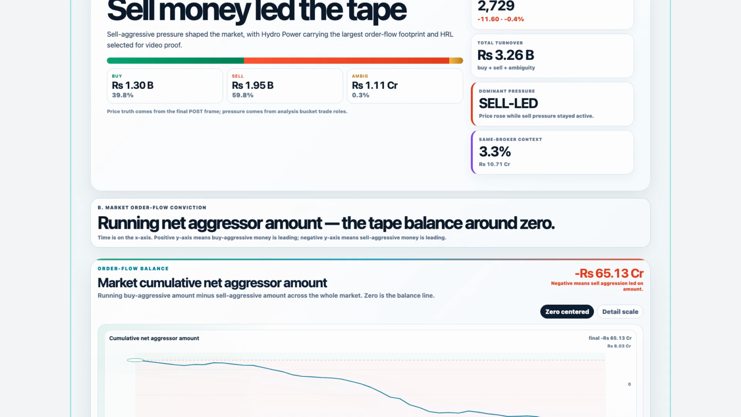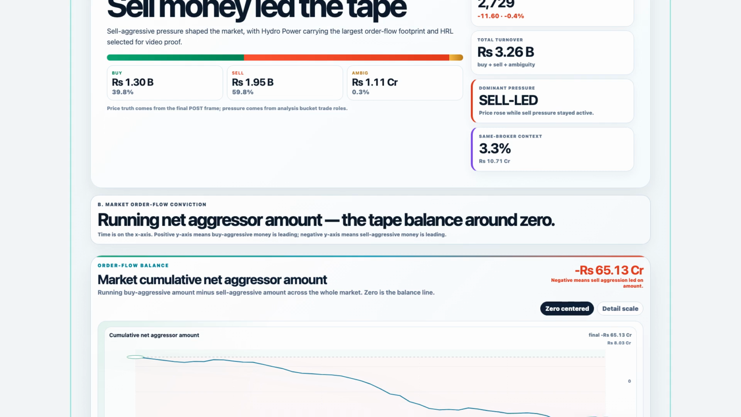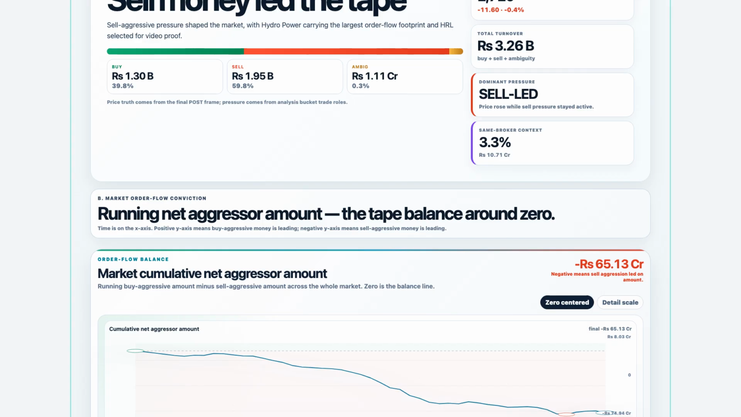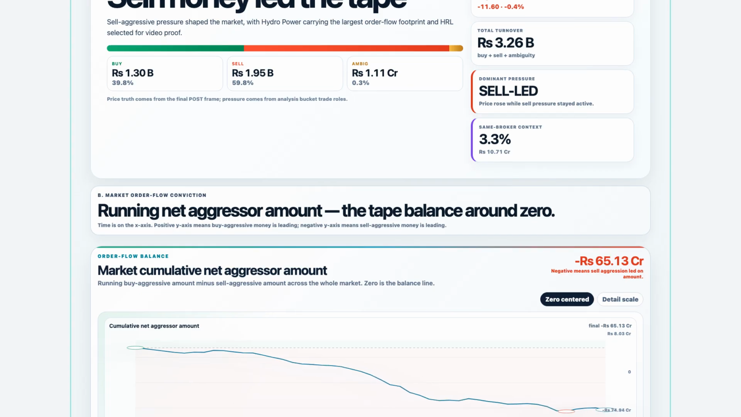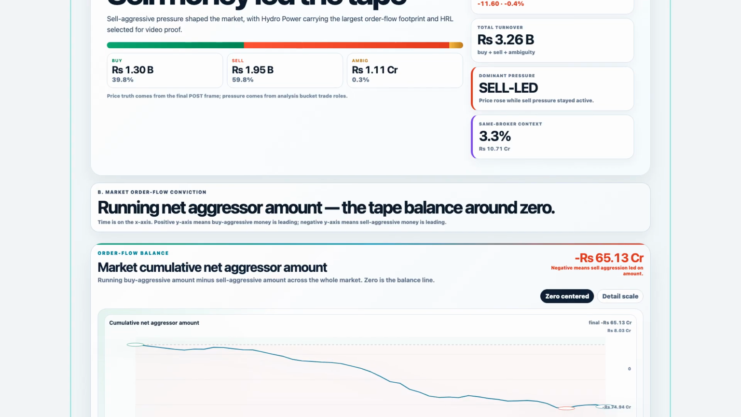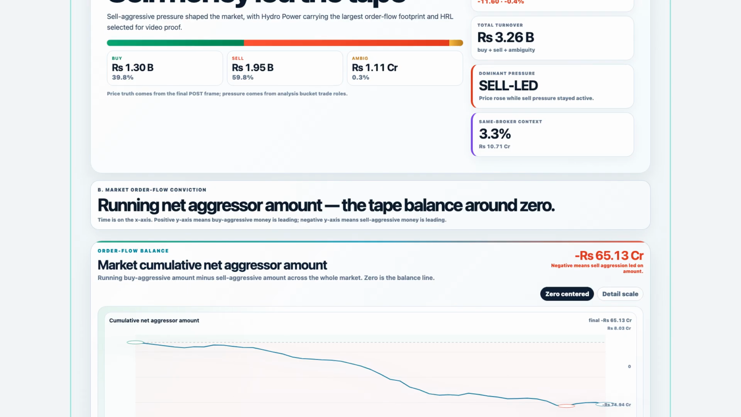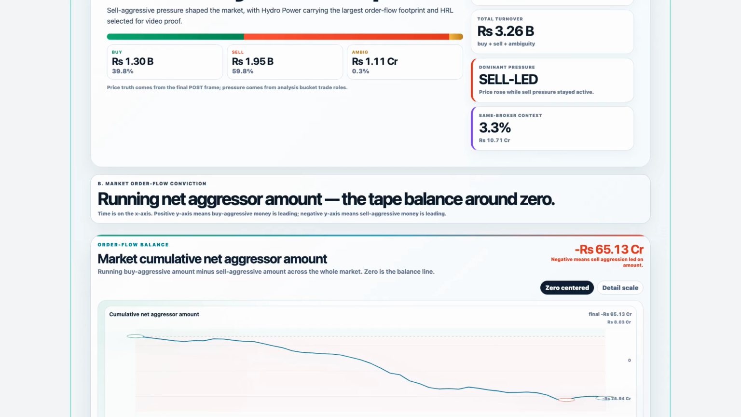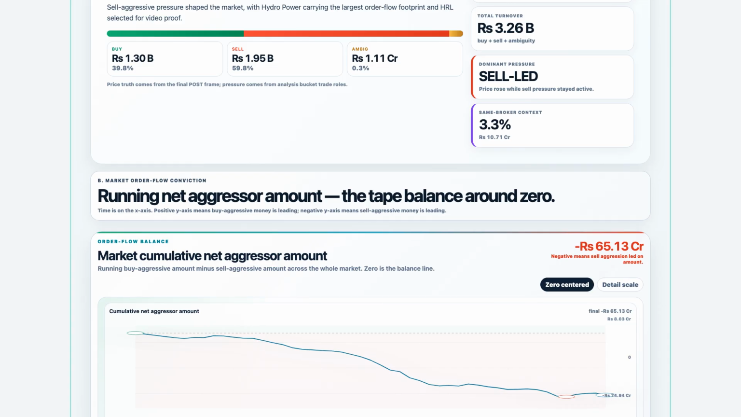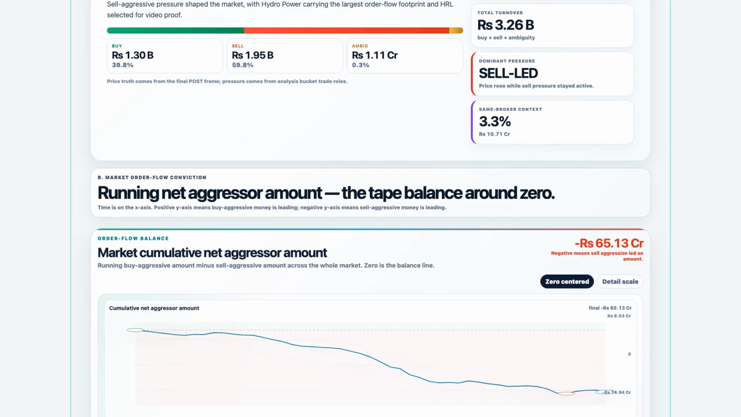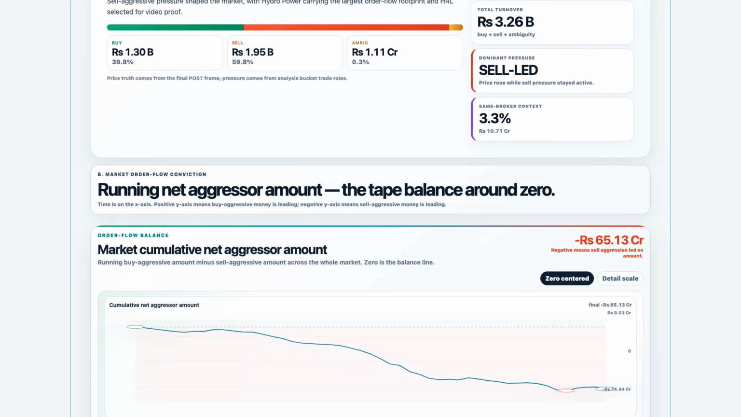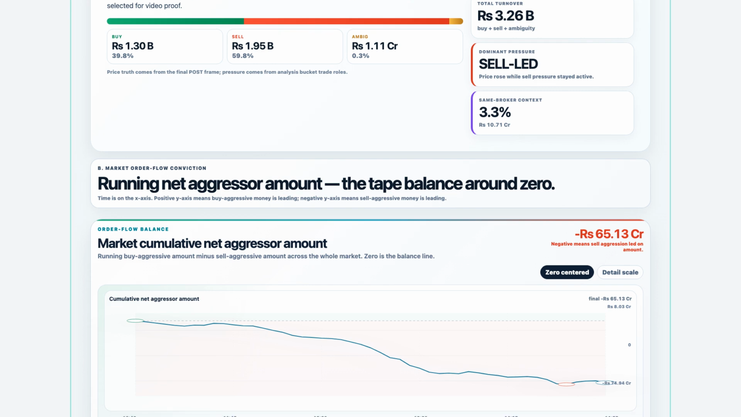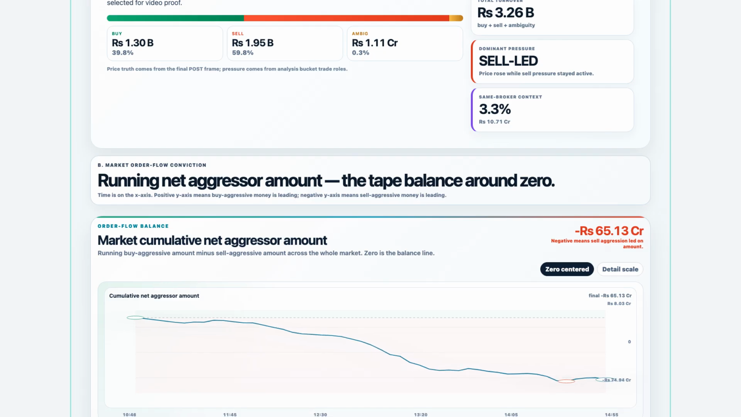The hero section is the fastest way to understand today's tape. The page says Sell Money led the tape, and underneath it gives the core evidence. The market had 24,924 reconstructed buckets. All 24,924 of them matched. So the public issue is not working from a small sample. Total quantity was 6,210,003 shares. Total turnover was 3,258,605,471.7 rupees.